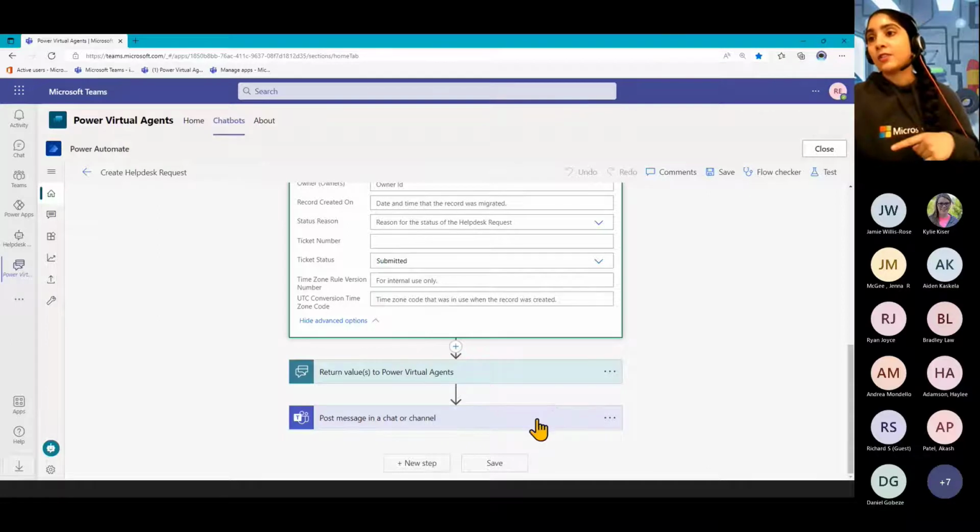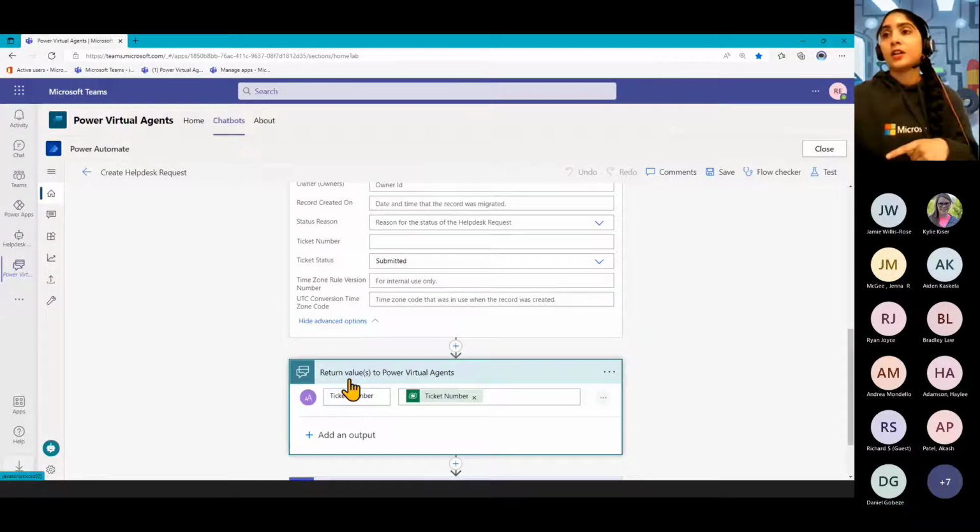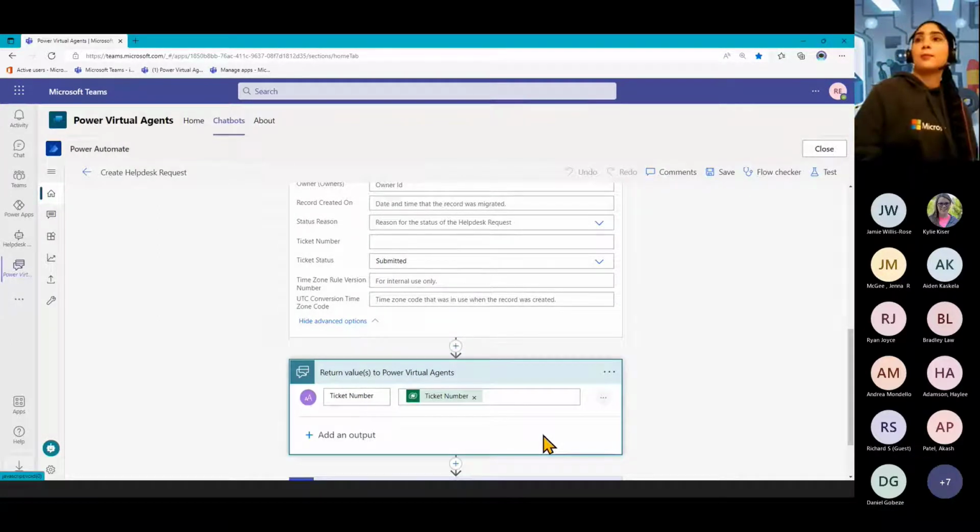In addition, it's also going to now go and give us back that ticket number that was generated. So if we remember, ticket number was one of those auto number columns that we set up in that Dataverse table. So we'll add that as an output in this Power Virtual Agent step and add that dynamic content there. So we can go and give that number back to the person who requested it.